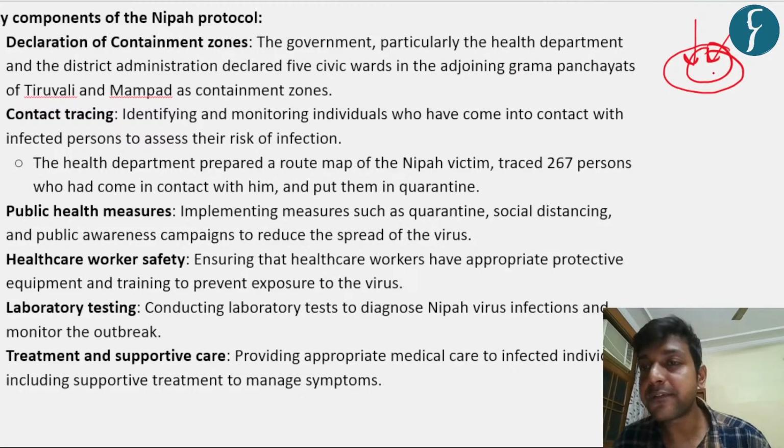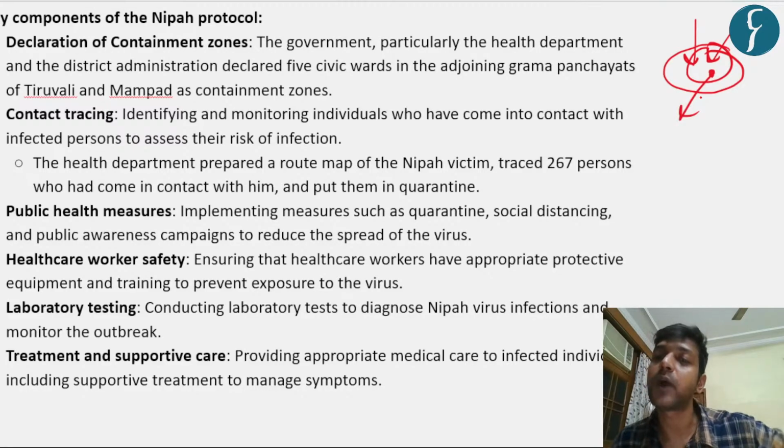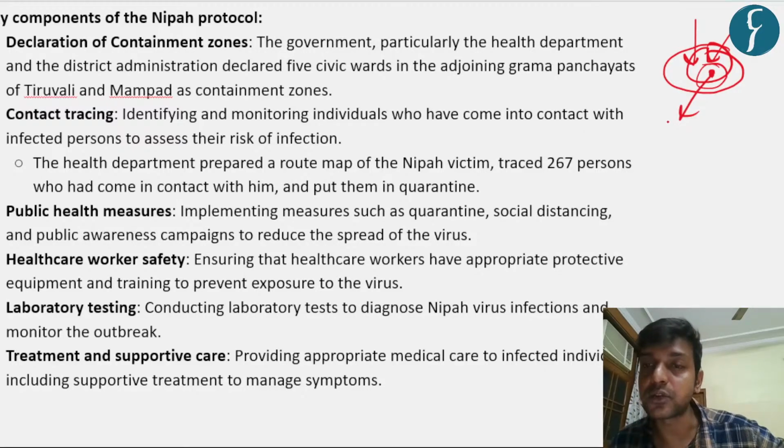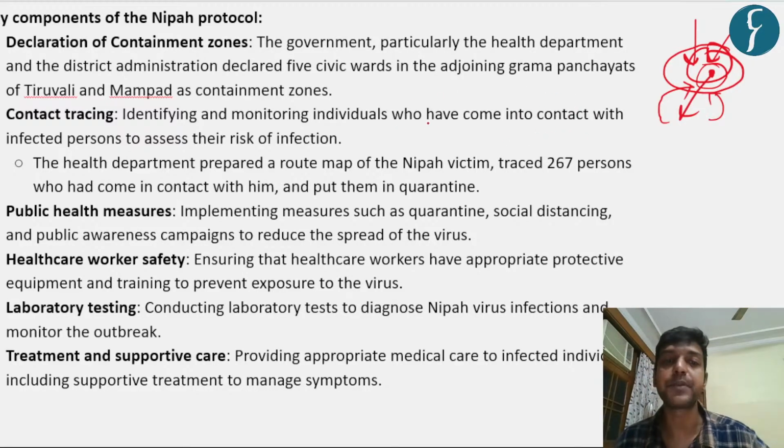Secondly, if one person is infected with this virus, we have to do contact tracing so that all the people who came into the vicinity of that person are tracked, to see whether they have certain symptoms of the Nipah virus, as we did in COVID-19 as well.